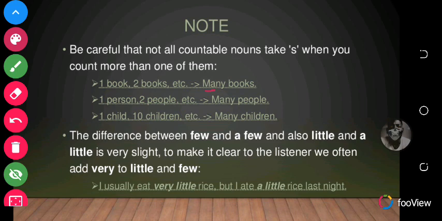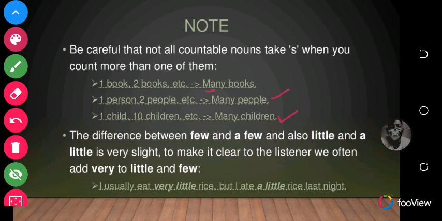But when you take this example right here, one person, we don't say two persons, but we say two people. So it goes like this: many people. We have one child. We don't say 10 childs, we say 10 children. So we also say many children because they are countable.